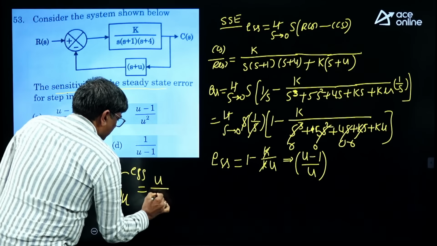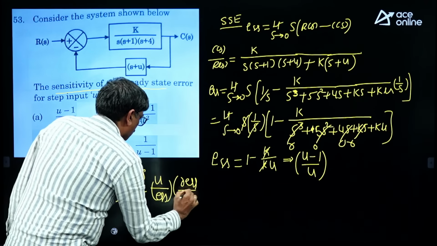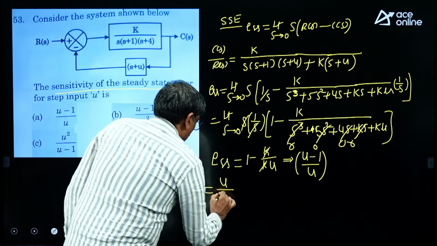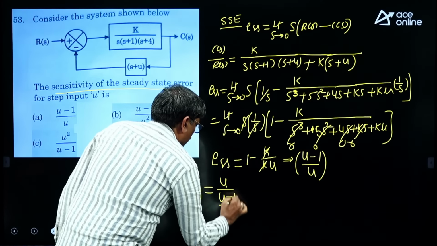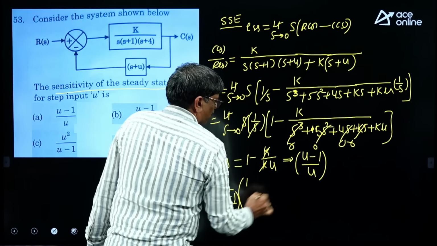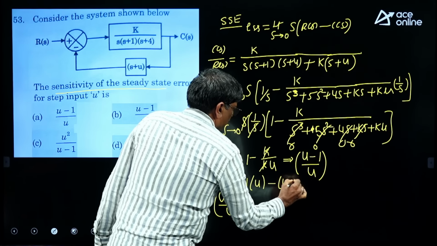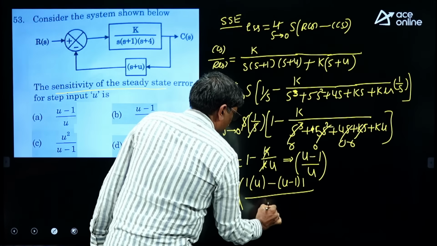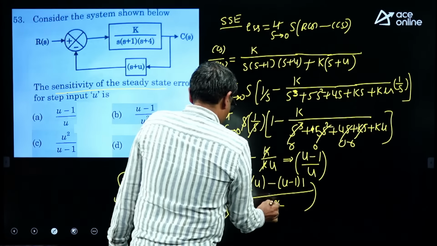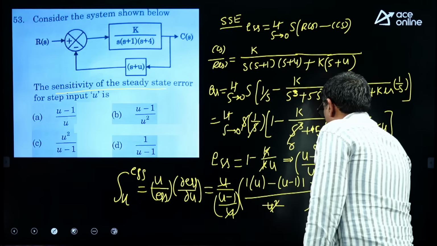U by ESS into dou ESS by dou U. So that means what you are getting? U by ESS means U minus 1 by U into dou ESS by dou U. If you do U 1, first one U into U minus U minus 1 into V dash 1 divided by U square. So this gets cancelled and this gets cancelled, and then you solve it. What you are getting?